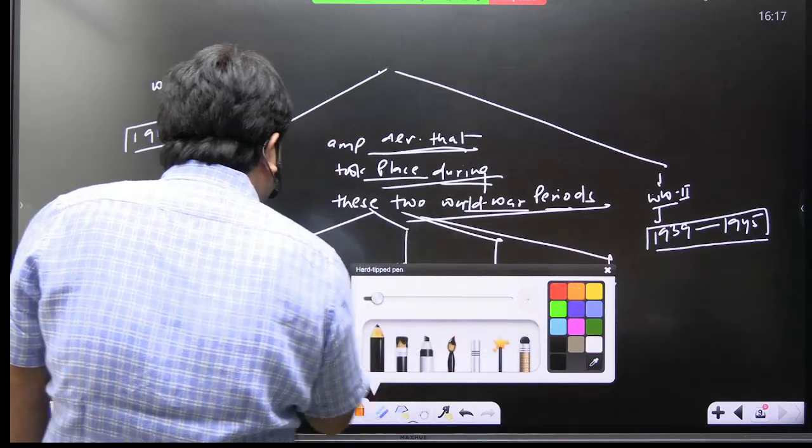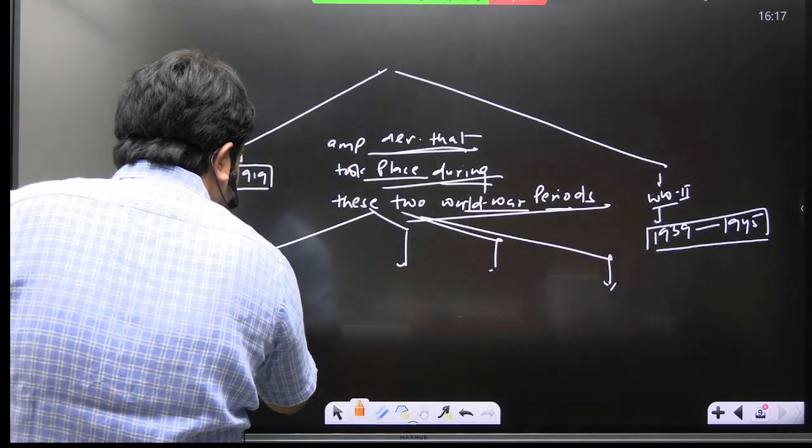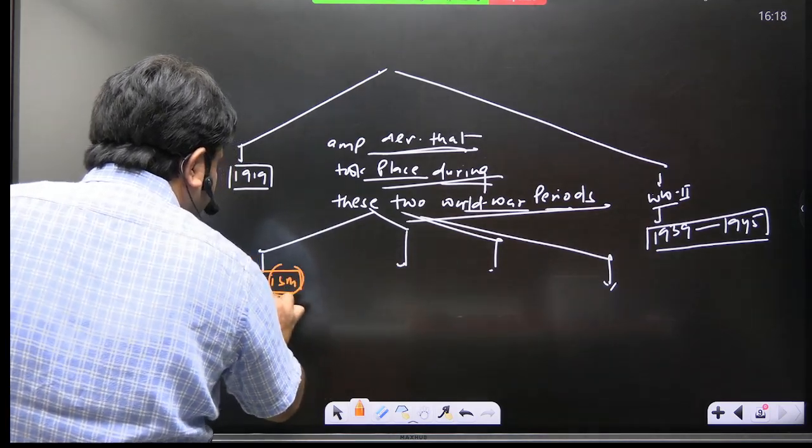It means that rise of fascism. This is also an ideology. Ism means what?